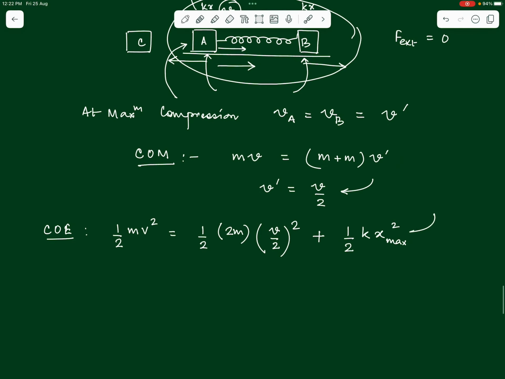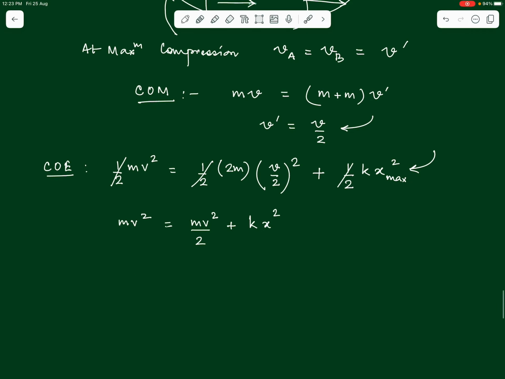Do you see we can easily find out the value of x from here now, solving it in terms of all the other known quantities? So see that the factor of half will cancel out throughout, and we can write this as mv squared is equal to 2m into v squared by 4, which will be mv squared by 2, plus k into x squared. X we are supposed to find out. So this is giving us kx squared is equal to mv squared by 2 after solving, which gives us x is equal to square root of mv squared by 2k, right? Or maybe you can take v out and say that this will be v into square root of m by 2k.